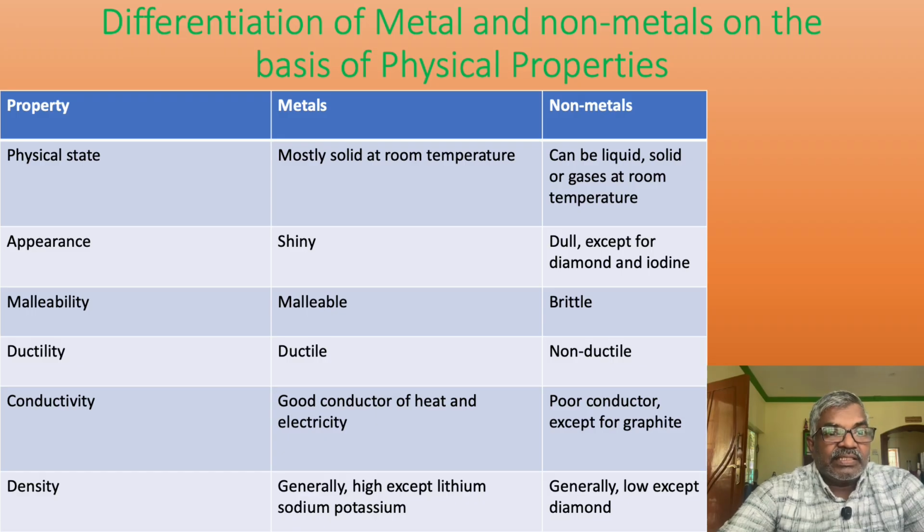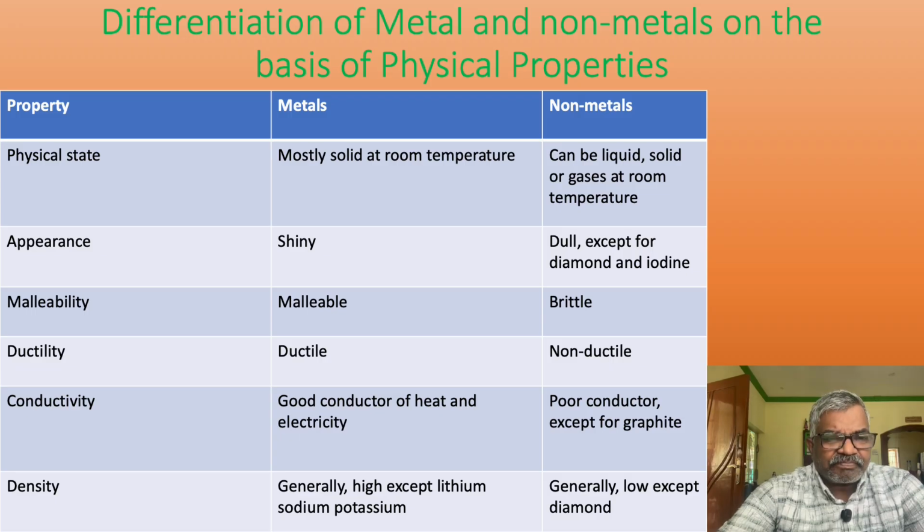Then appearance: metals appear shiny and non-metals may appear dull. The exceptions are diamond and iodine, which are shiny non-metals. And malleability and ductility, these are two properties. What is malleability and what is ductility?